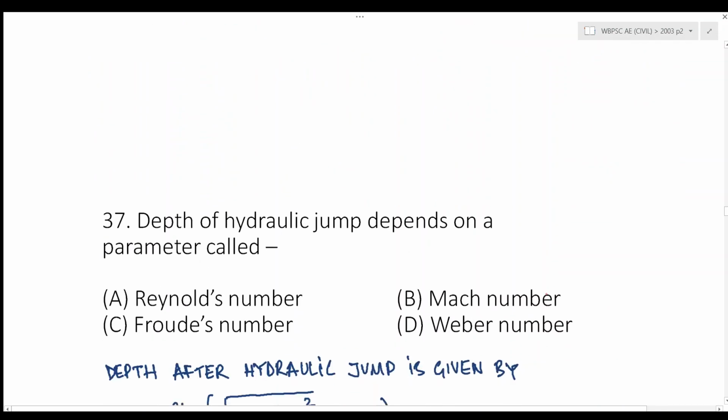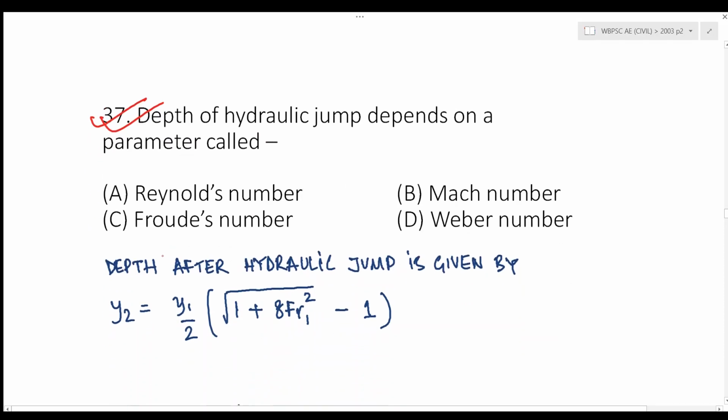Next question, depth of hydraulic jump depends on a parameter. Now the equation of depth after hydraulic jump is given by y2 equal to y1 by 2 into root over 1 plus 8 Fr square minus 1. Now this is the Froude number. So the depth of hydraulic jump depends on Froude number, right? And these are the alternate depths.